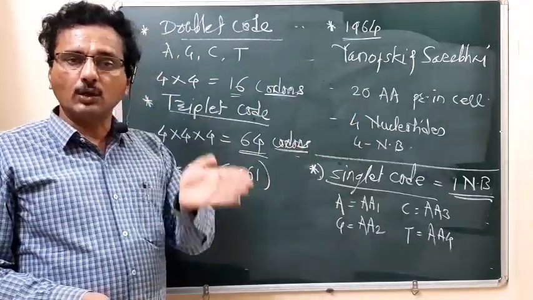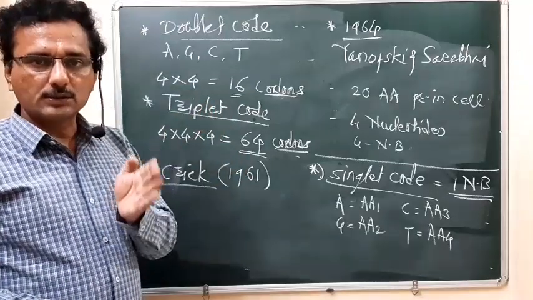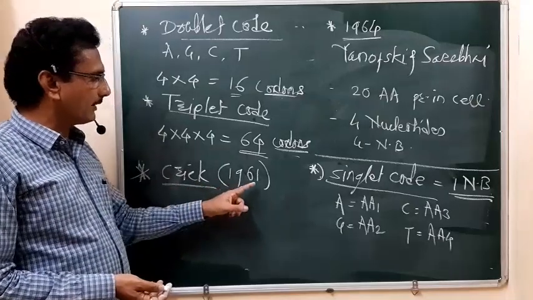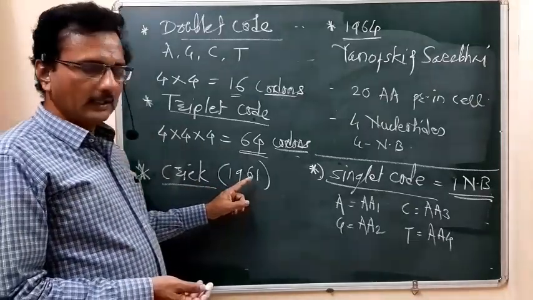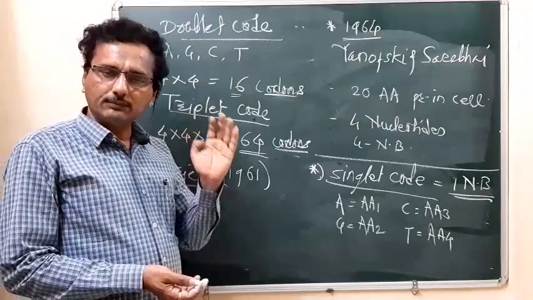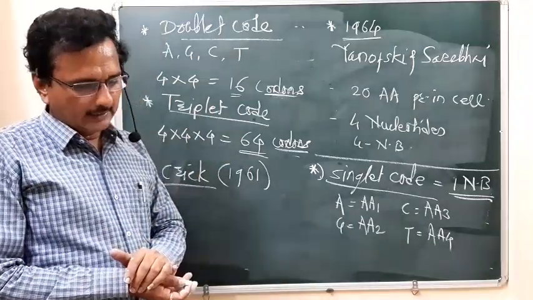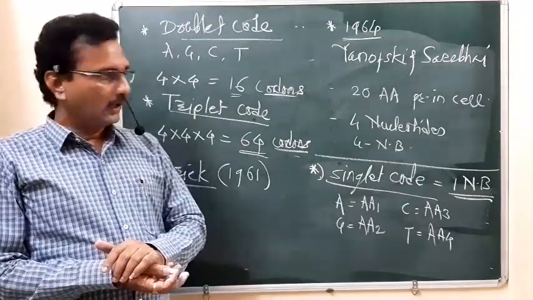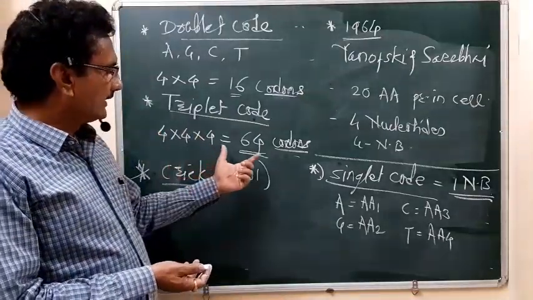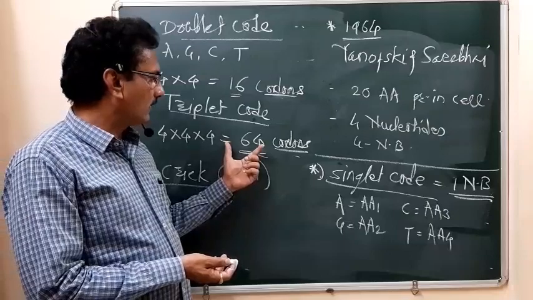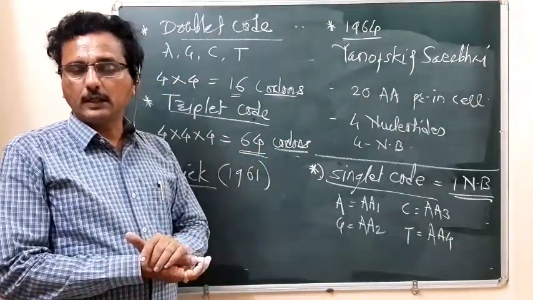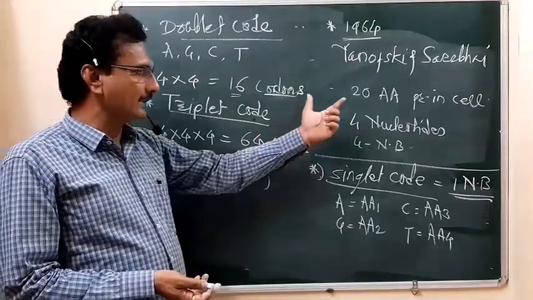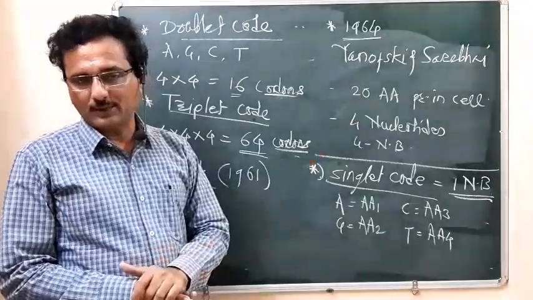Then when the codon is triplet, such evidence was given by the scientist Crick in 1961, and it was also supported earlier by the scientist George Gamow. The triplet code is responsible for forming the 64 codons, and these 64 codons easily encode the 20 different types of amino acids.